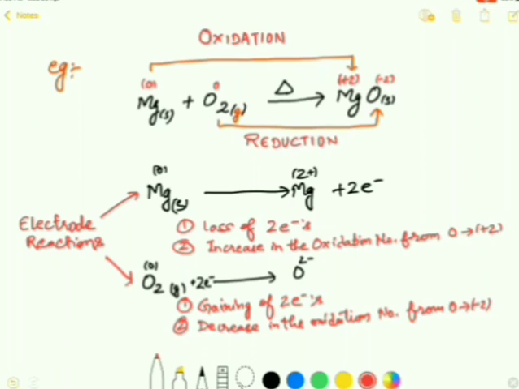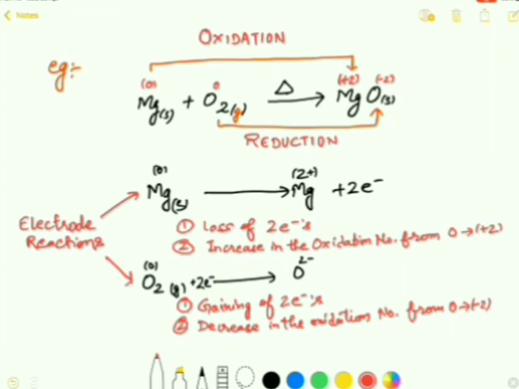Here you can see that magnesium metal has zero oxidation number in the ground state, or we can say at room temperature or standard state, but when it is heated, it changes into magnesium ion, Mg2+. So we can say that there is an increase in the oxidation number from 0 to +2, and that's why we can say this is an example of oxidation.